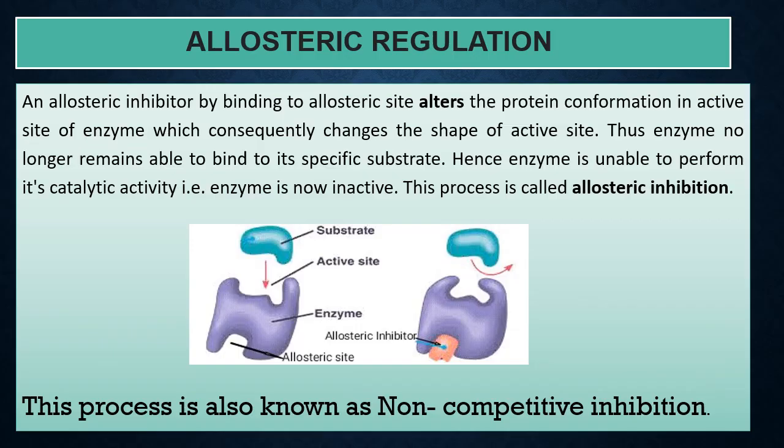Next, allosteric regulation. An allosteric inhibitor, by binding to the allosteric site, alters the protein conformation in the active site of an enzyme, which consequently changes the shape of the active site. These enzymes no longer remain able to bind to their specific substrate. Hence, the enzyme is unable to perform its catalytic activity, that is, the enzyme is now inactive. And this process is called enzyme allosteric inhibition.